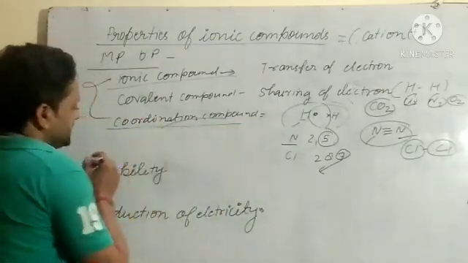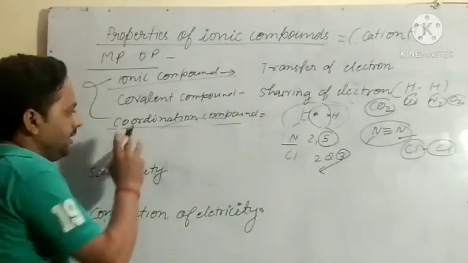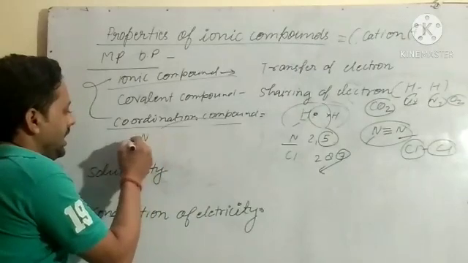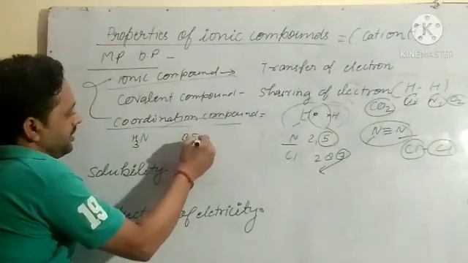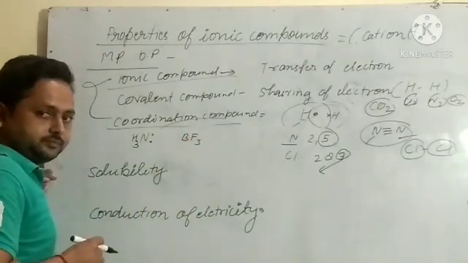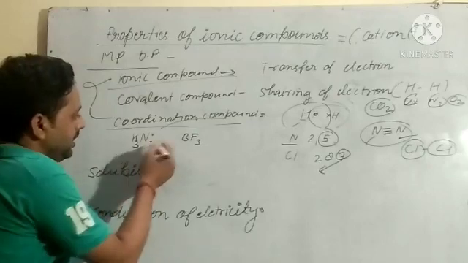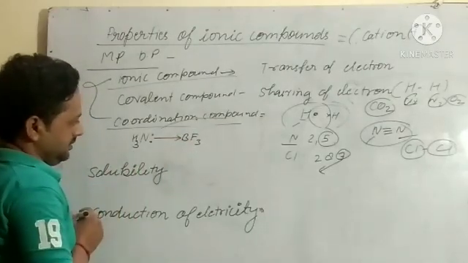Coordinate bond: in this, both shared electrons are given by only one atom, like in NH3 and BF3. It will form a bond.